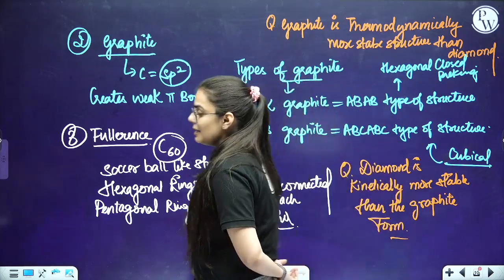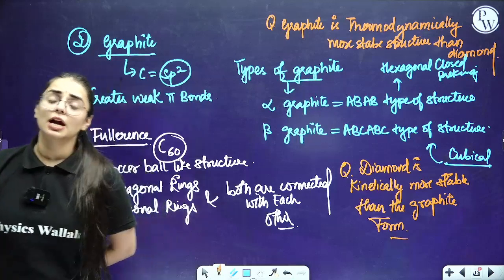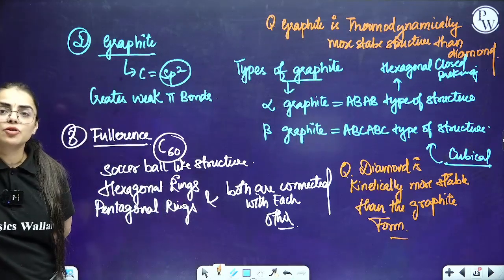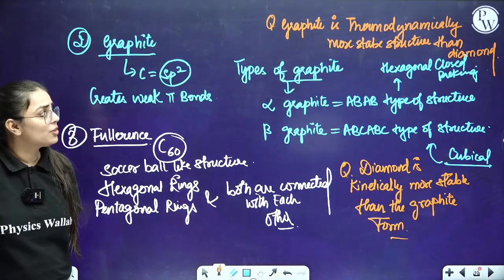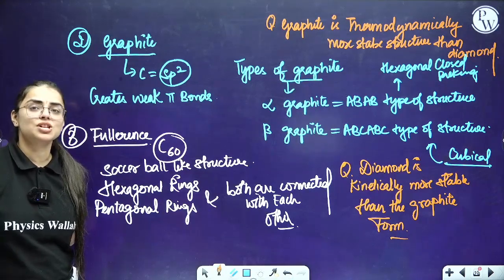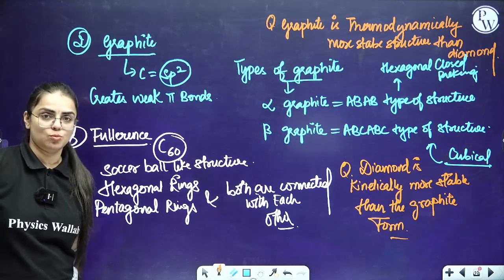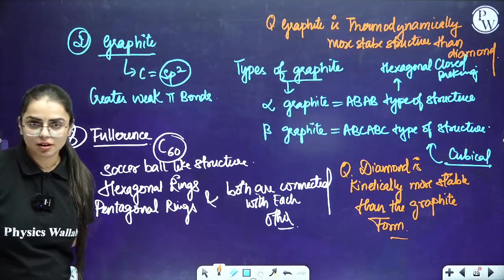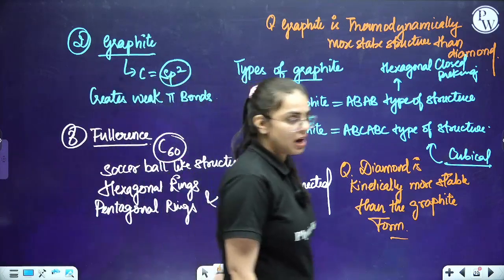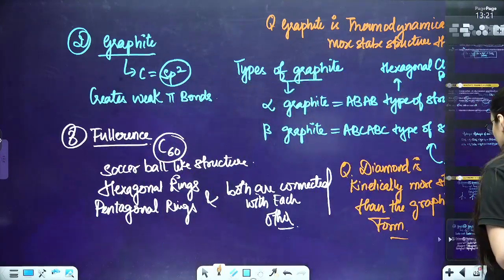Clear everyone? They are going to ask a question with regard to thermodynamical stability or kinetic stability, so you can answer them accordingly. If I talk about graphite, graphite is thermodynamically more stable. If I talk about diamond, it is kinetically more stable. And they're going to ask you questions with the comparison of graphite and the diamond form of carbon only. Clear everyone? Just take a minute, write them down.